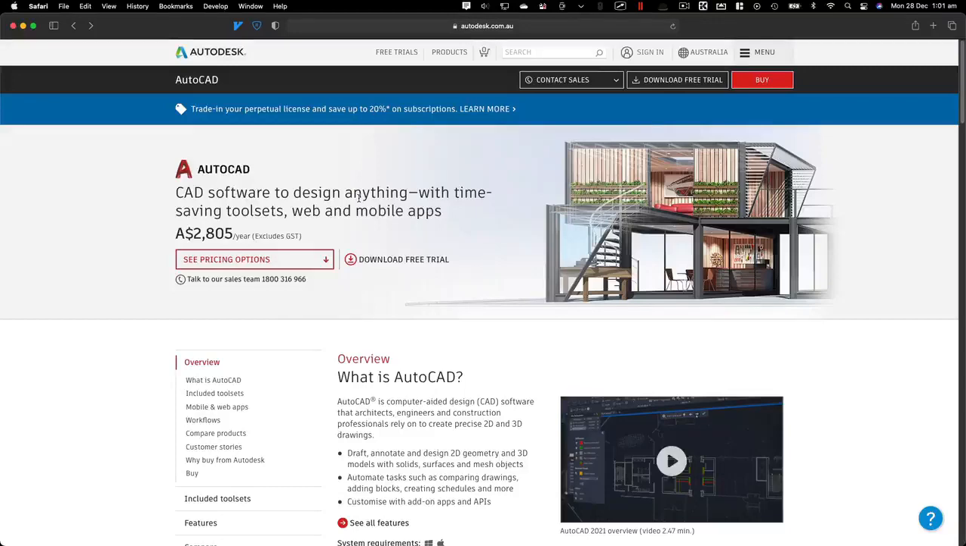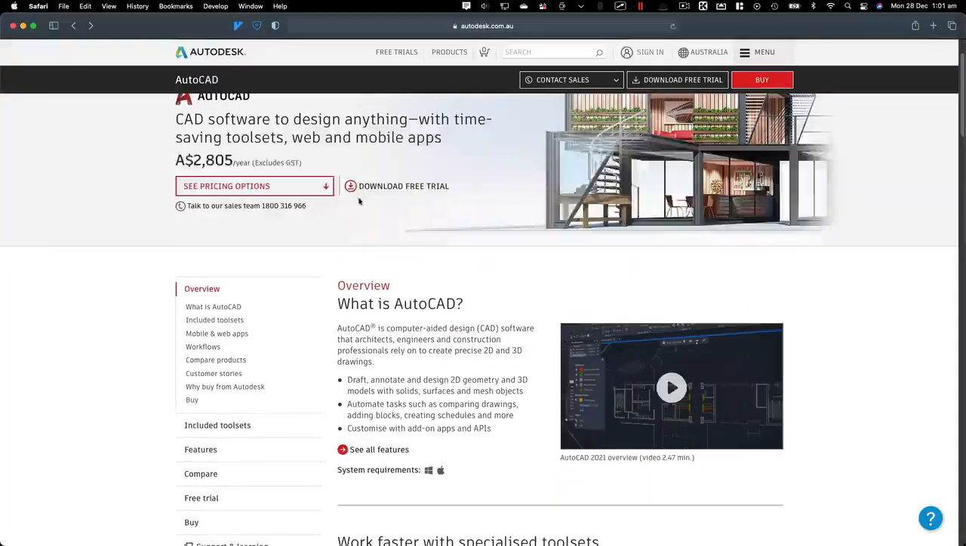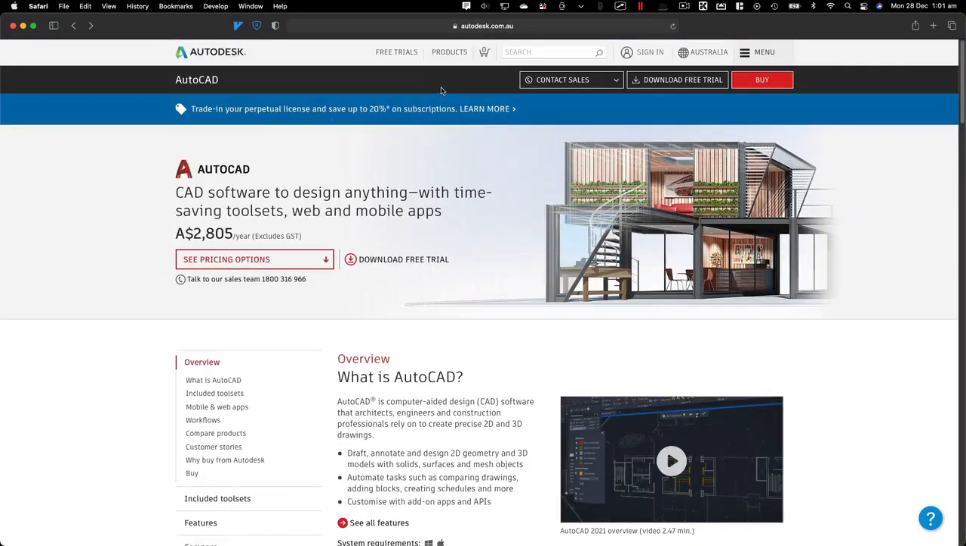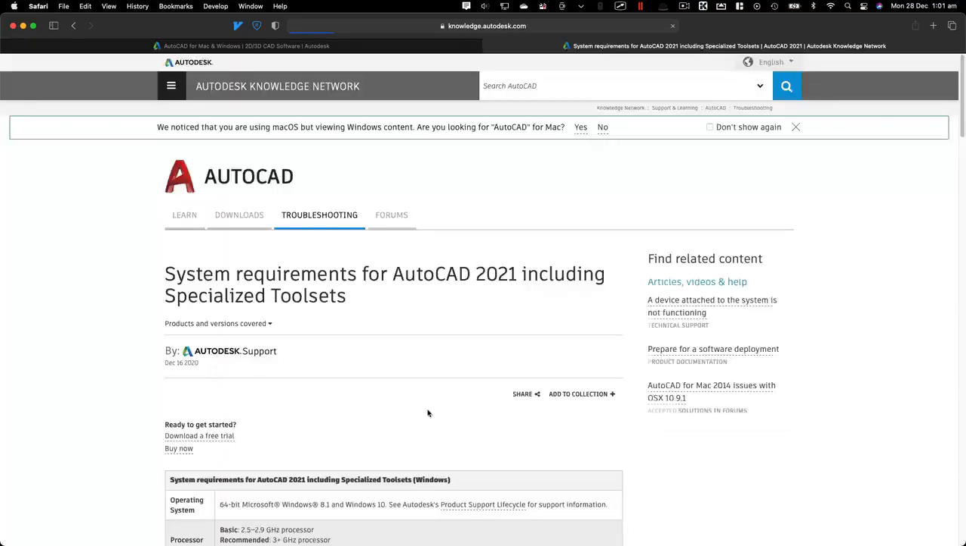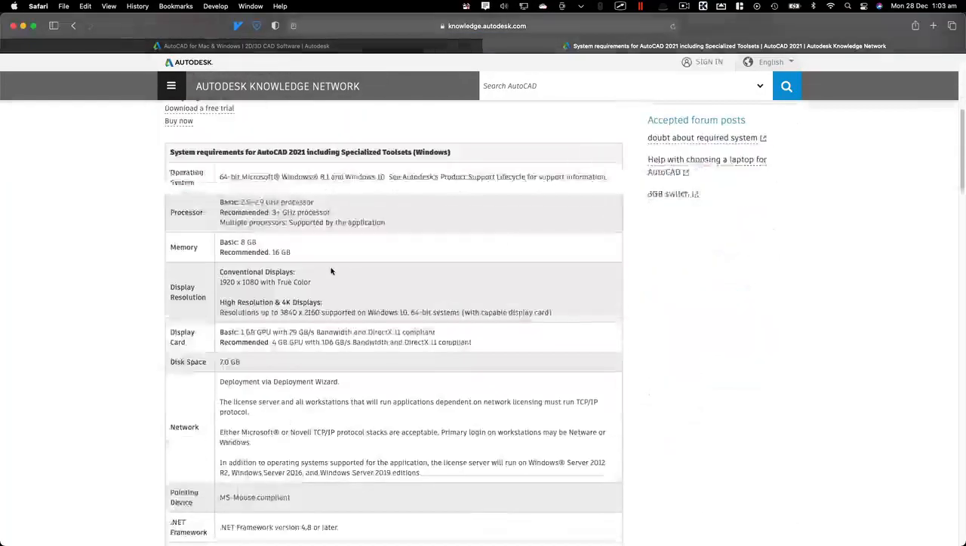About system requirements for AutoCAD on Windows and also on a Mac. If you go to the product section under AutoCAD, you will see system requirements. I'm going to click on Windows. That will open up a new tab. Requirements for AutoCAD 2021 on Windows are listed here.